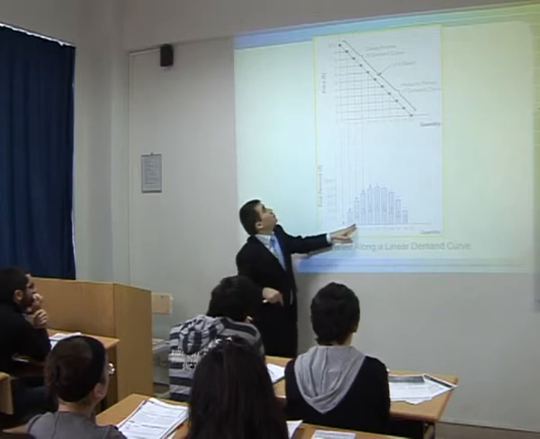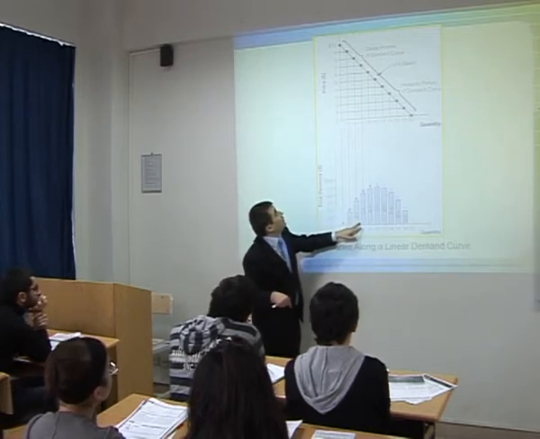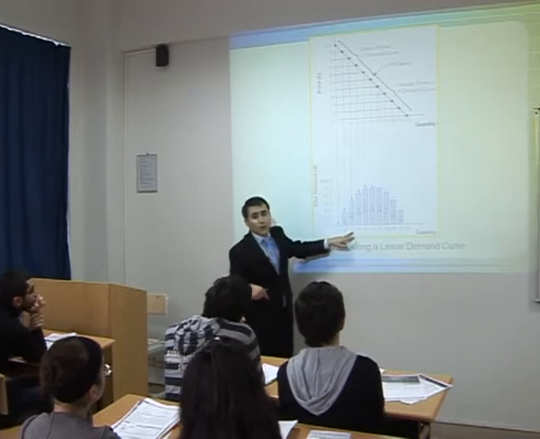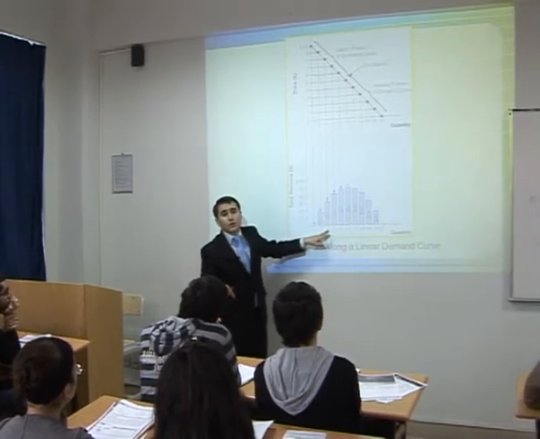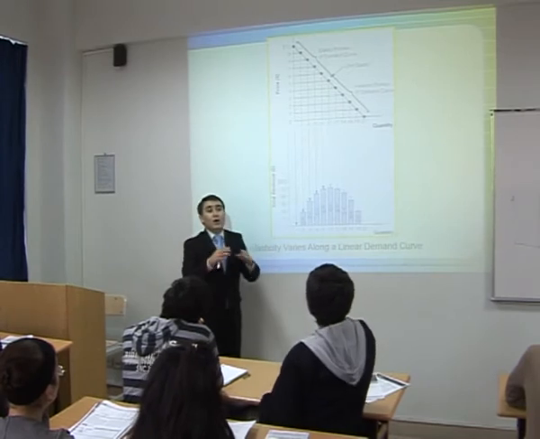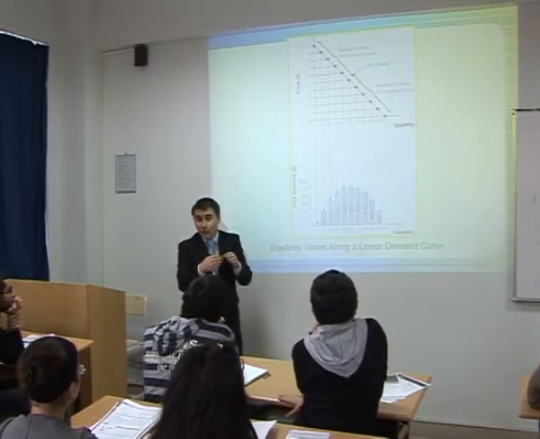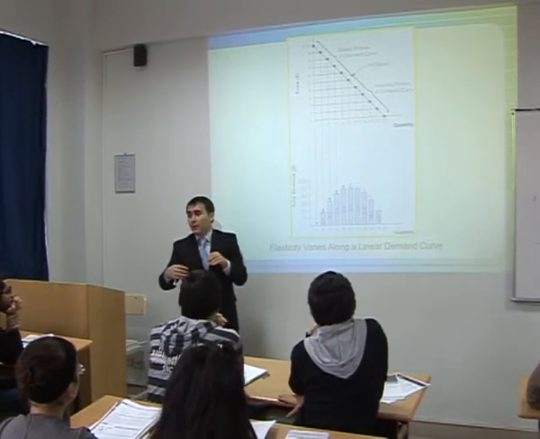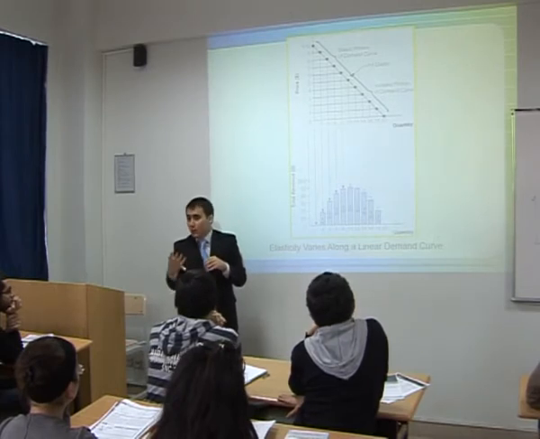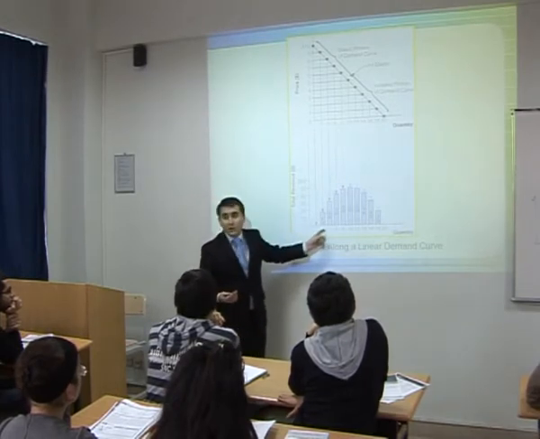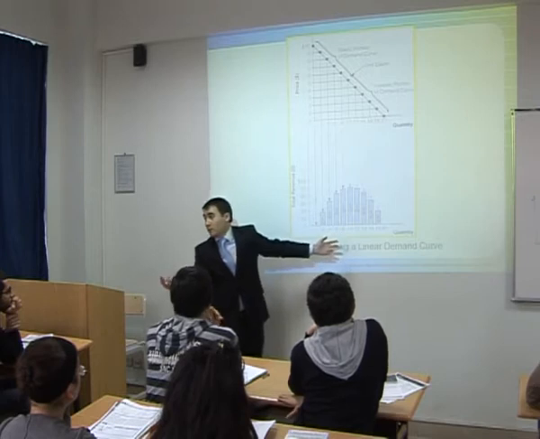When you decrease price to 8, you start to sell 4, and your total revenue goes to 32. So when you are on the elastic portion of demand, it's very logical and reasonable to decrease price. Your total revenue will go up.